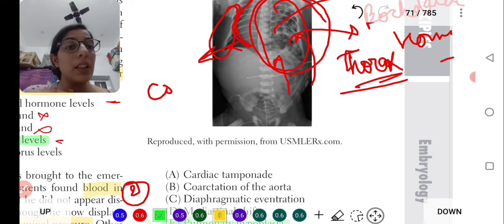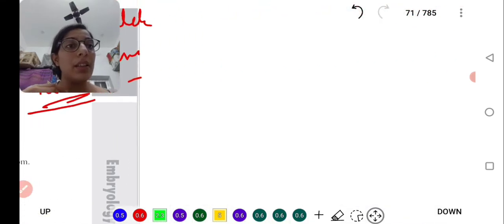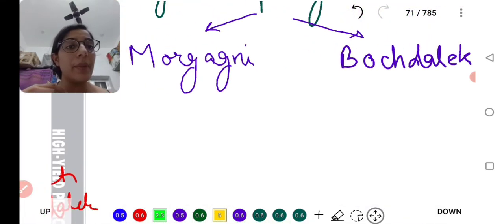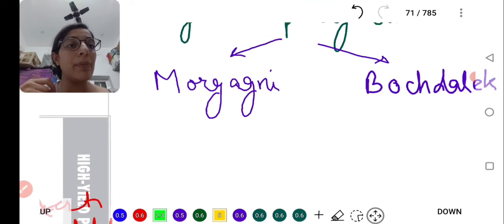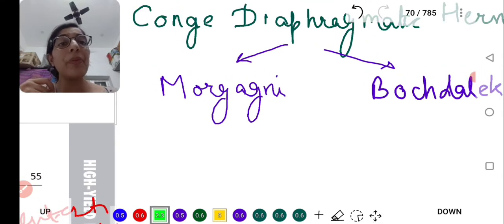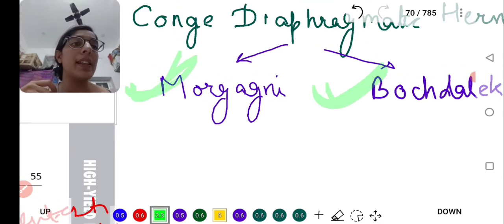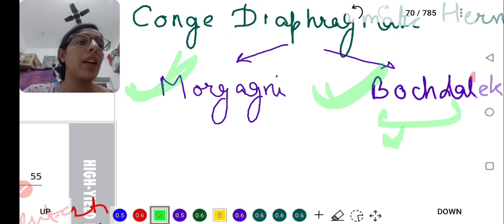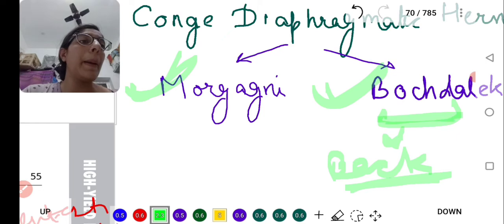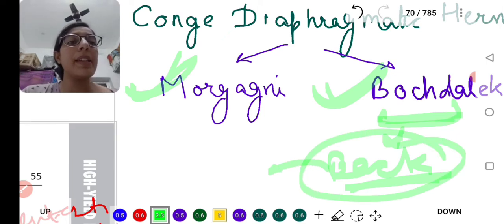And what is the congenital diaphragmatic hernia? Let's see. The congenital diaphragmatic hernia is mainly of two types: Morgagni's hernia and Bochdalek hernia. Bochdalek means back, so you can remember from this: back means present on the lateral aspect.